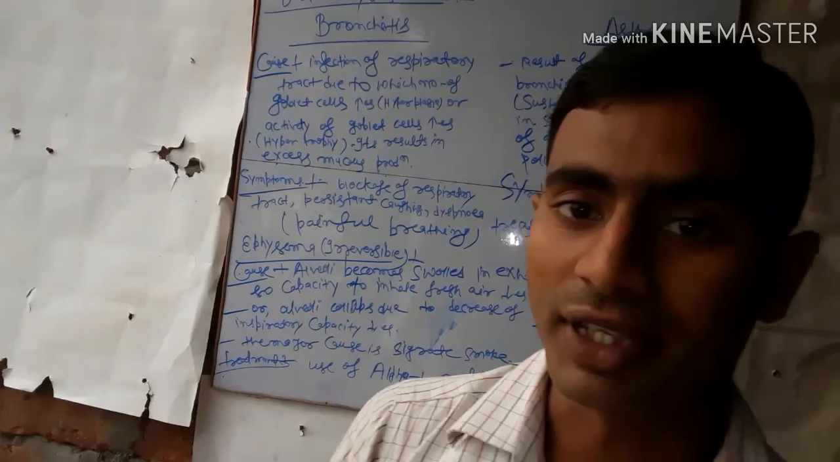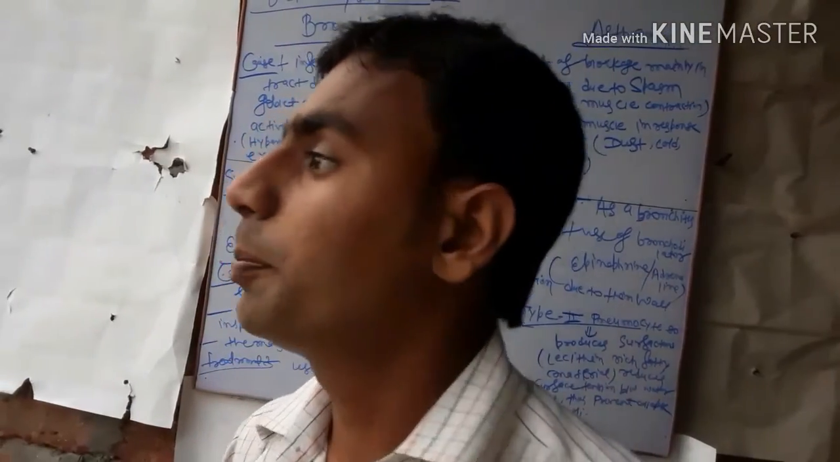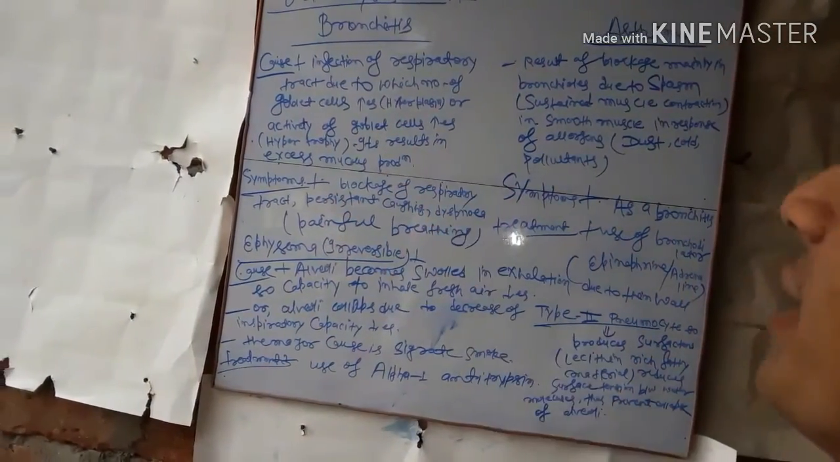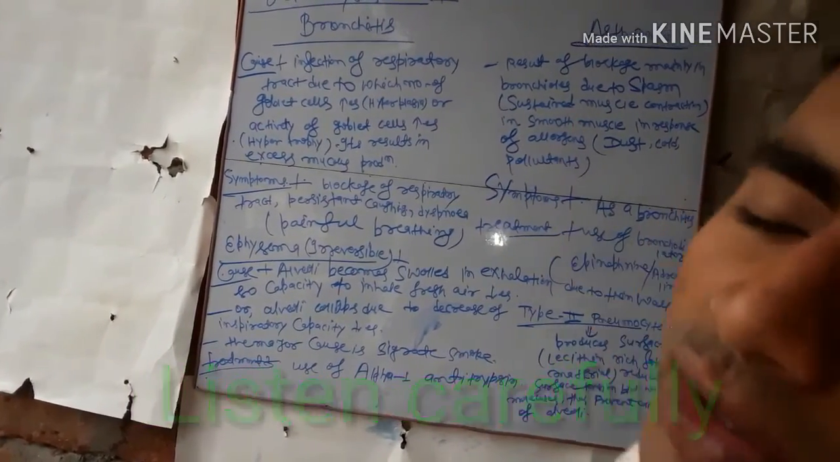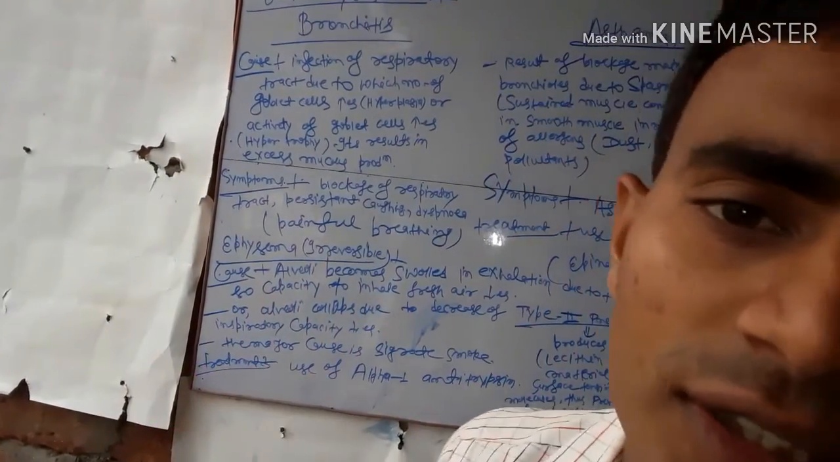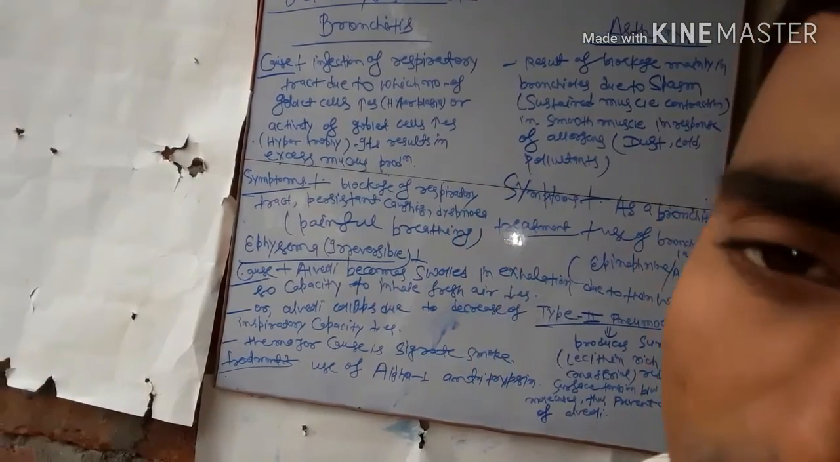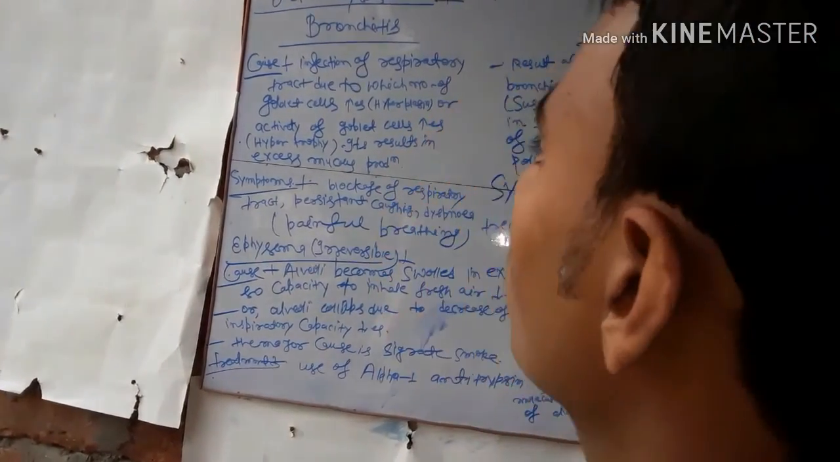And today's topic is respiratory disorders. First of all, we will talk about the difference between bronchitis and asthma. Both are diseases, but they are not very different from each other. So together we will cover bronchitis and asthma. First, we talk about bronchitis.